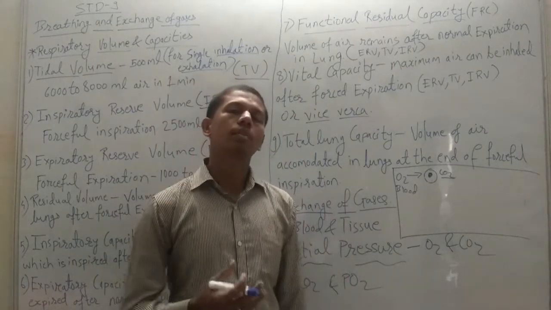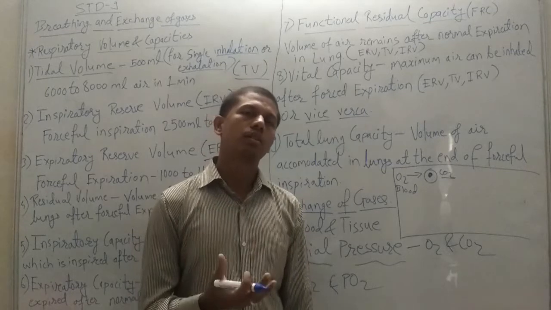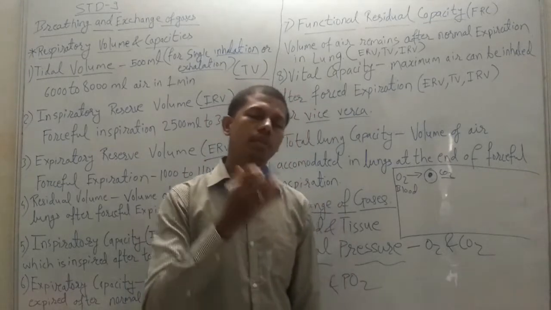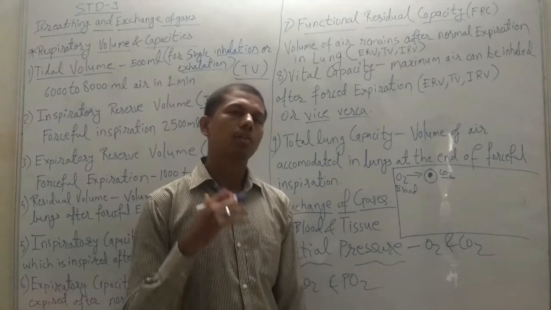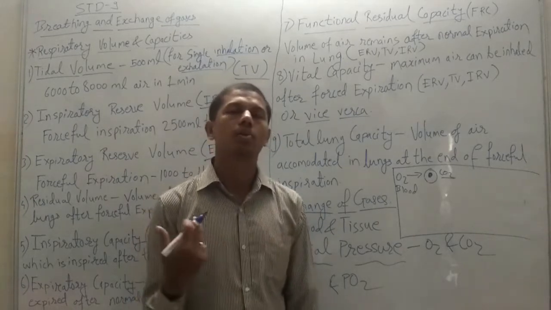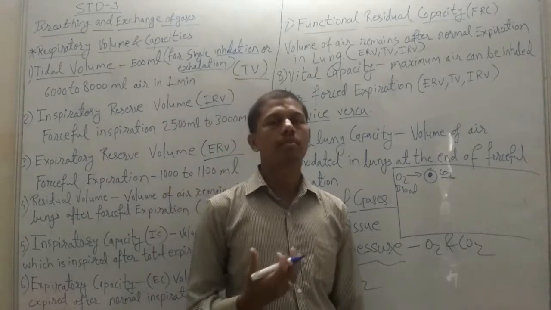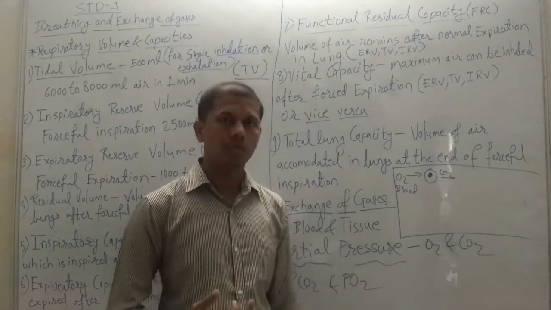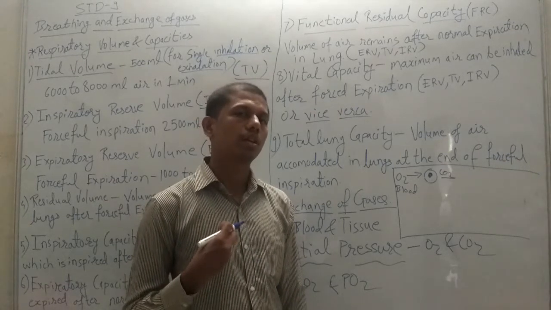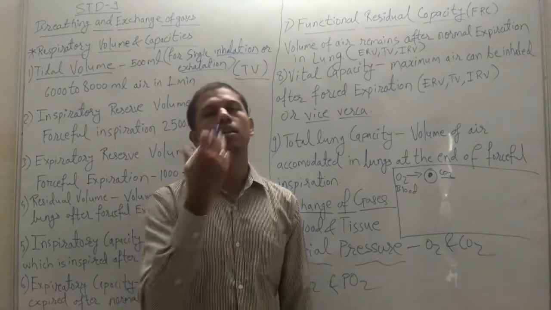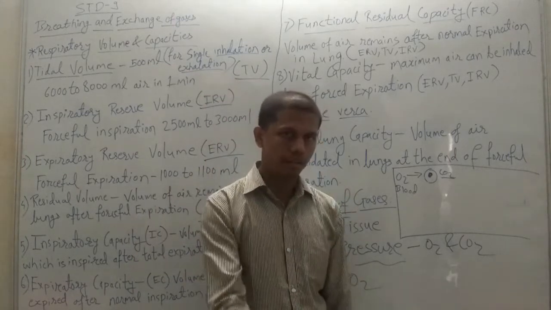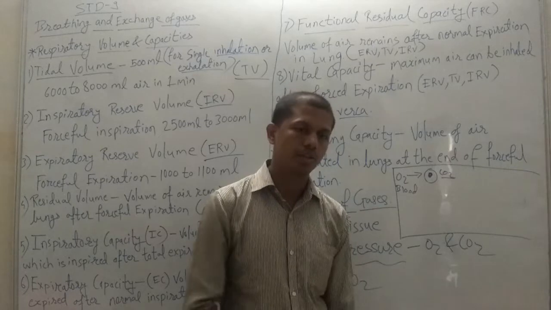It starts from the lungs, from the lungs it comes to the alveoli, from the alveoli it comes into the blood, from blood it goes to the tissue, and from the tissue it comes back by the same pathway to the alveoli. Then carbon dioxide comes into the lungs and is exhaled out. This is the pathway of inhalation and exhalation.